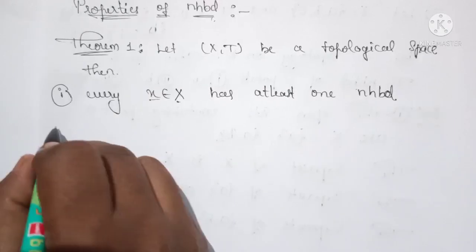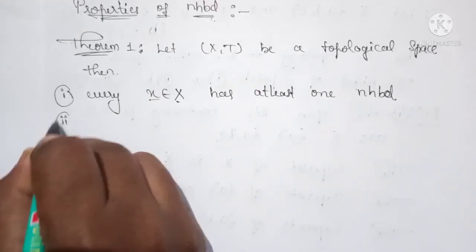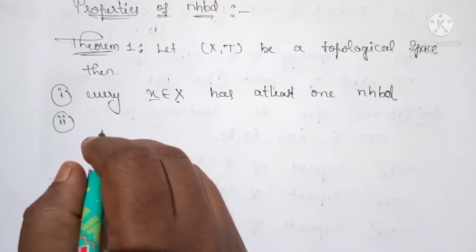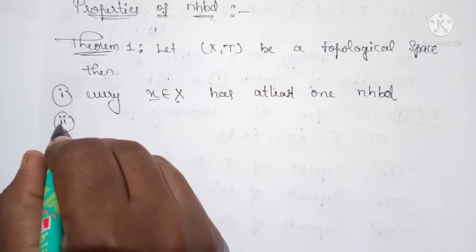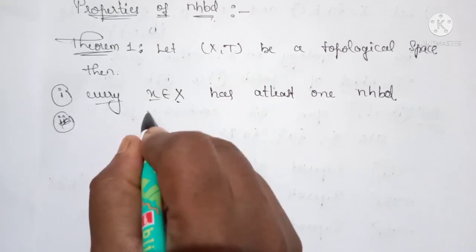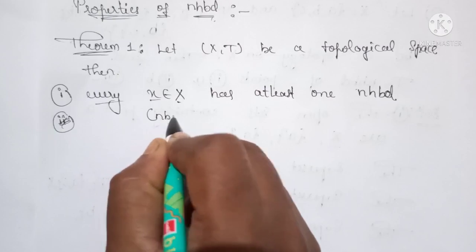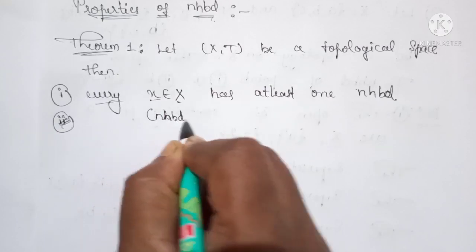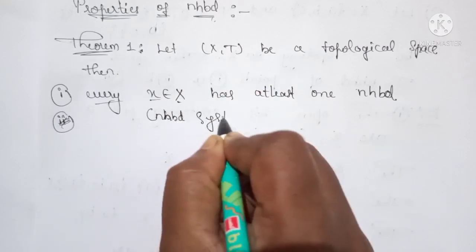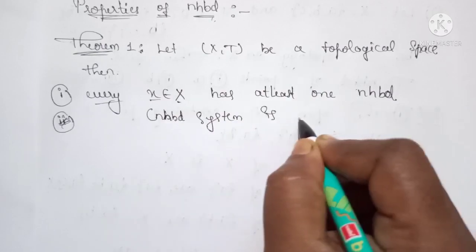Okay, so by this we can conclude that the neighborhood system is always non-empty.